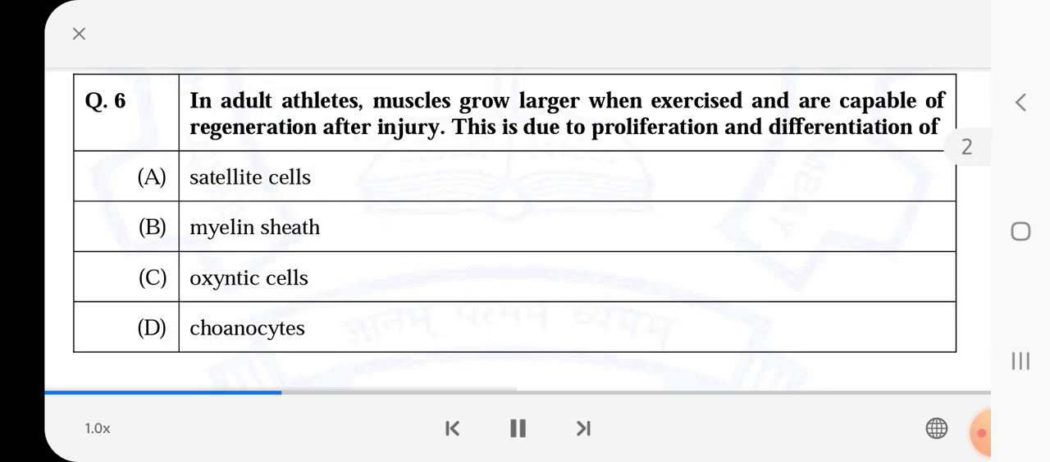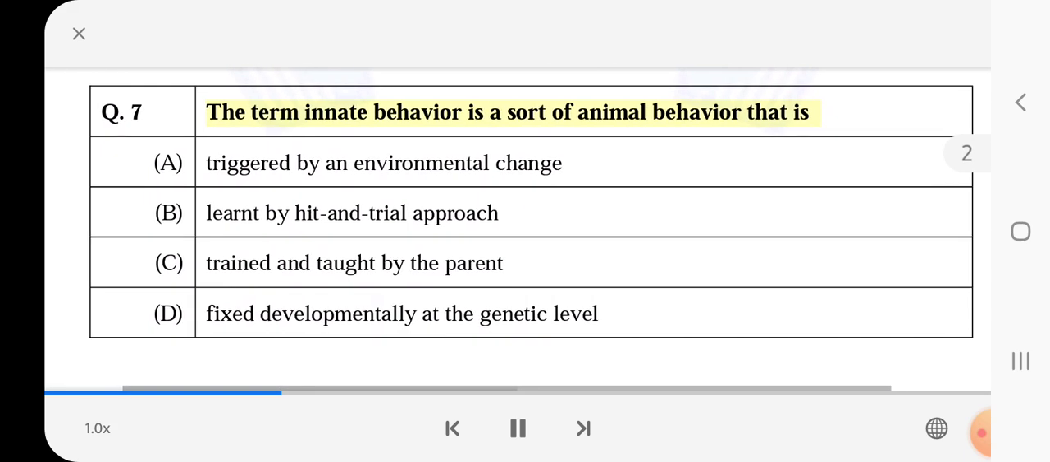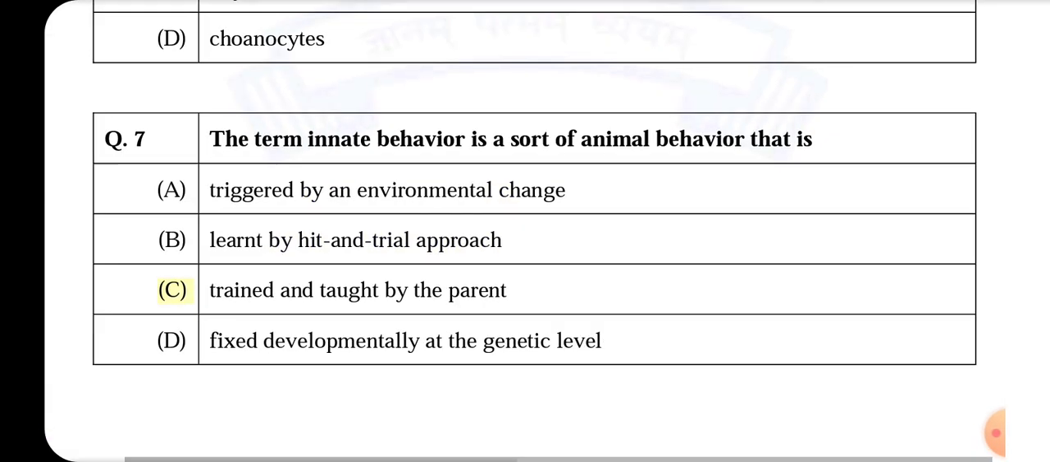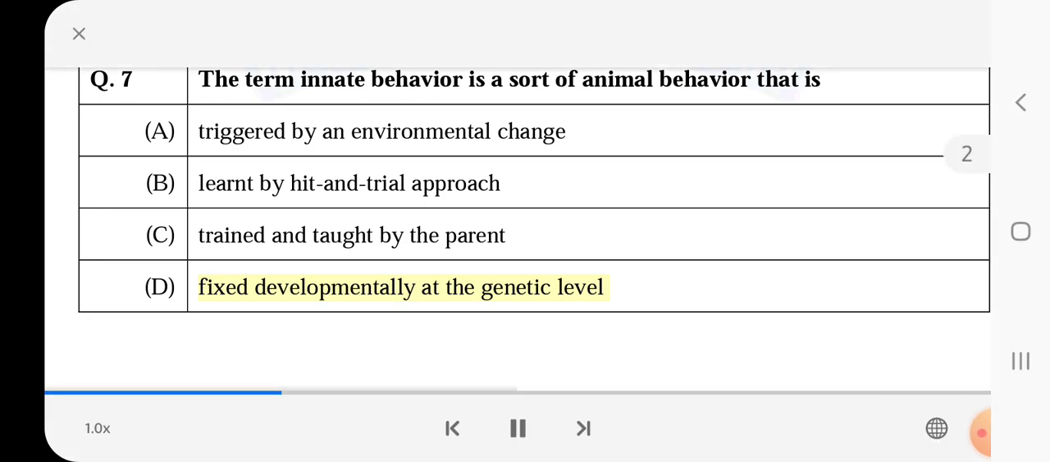Q.7. The term innate behavior is a sort of animal behavior that is A. Triggered by an environmental change. B. Learned by hit and trial approach. C. Trained and taught by the parent. D. Fixed developmentally at the genetic level.